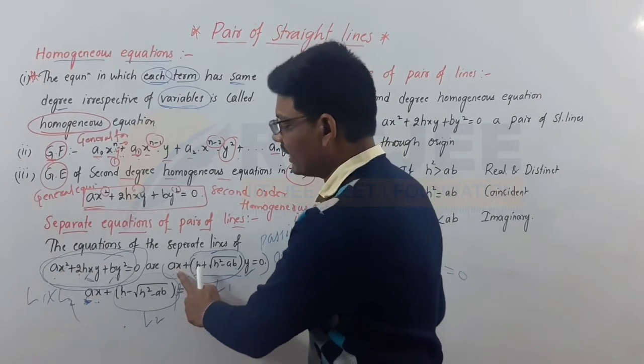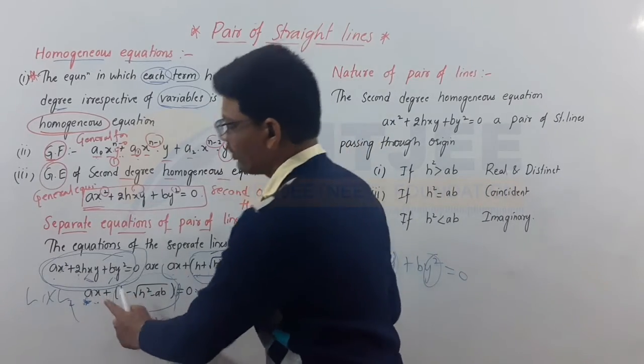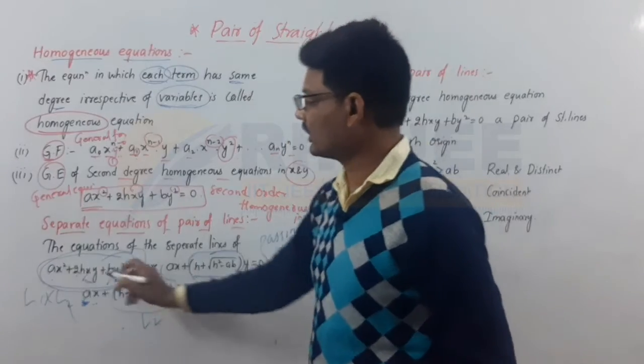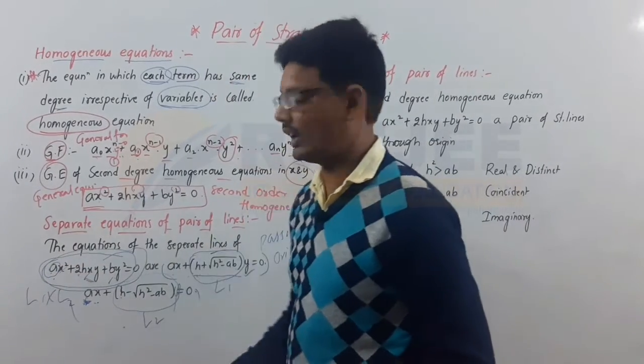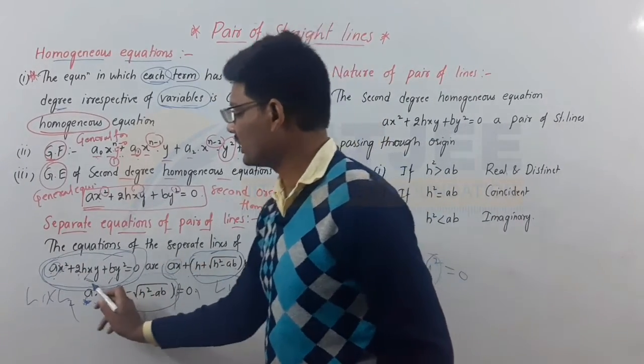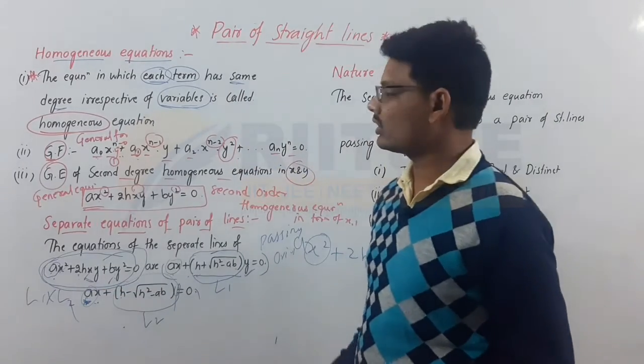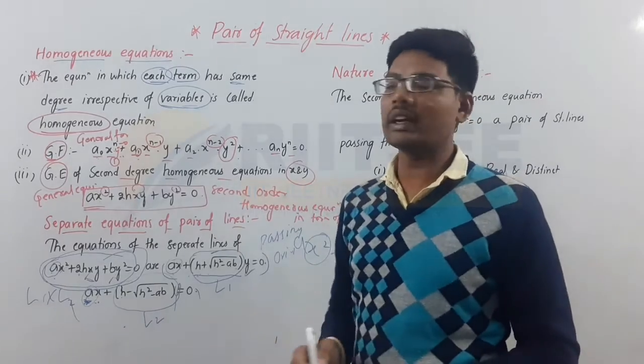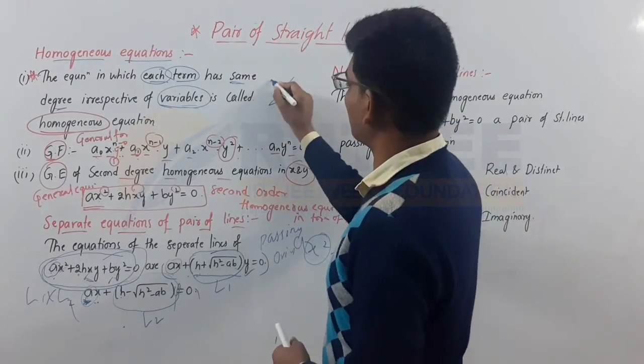Here this is the L1 coefficient, this is the L2 coefficient. There is a lot of difference between this a and this a here. So this is the final product value of a. This is the L1 a here, and this is the L2 a here. This is all about the separation of the equation of a pair of straight lines when the two straight lines are passing through the origin only.